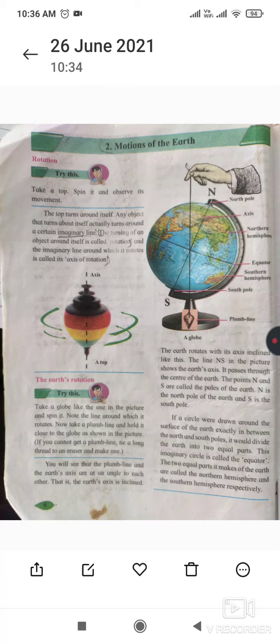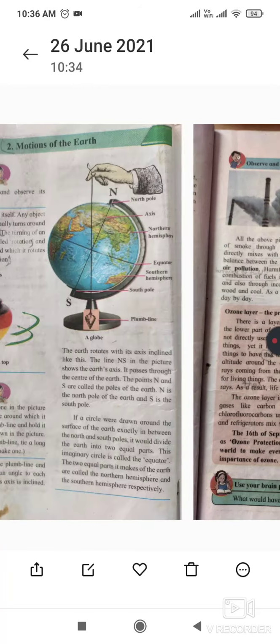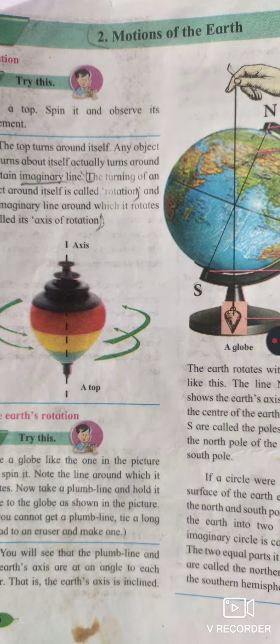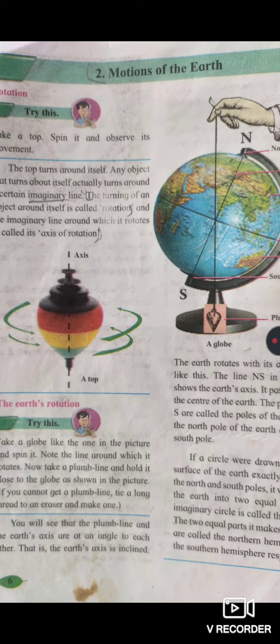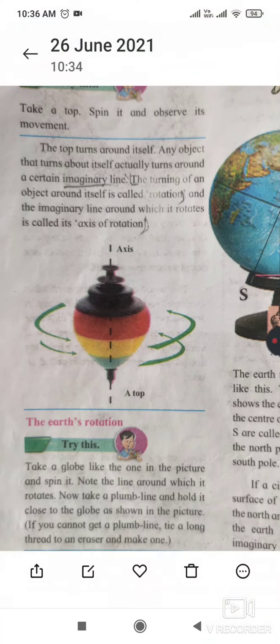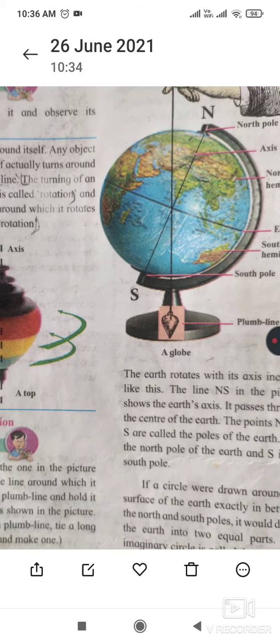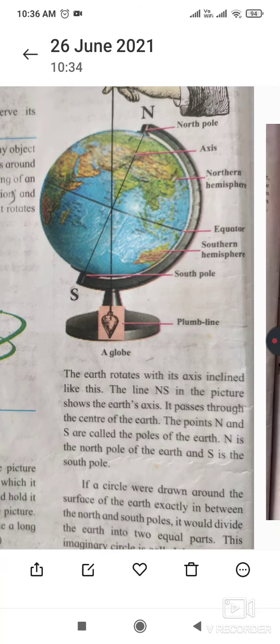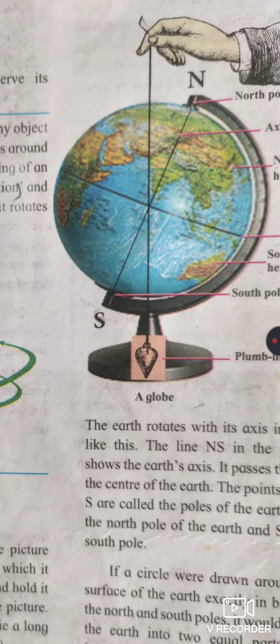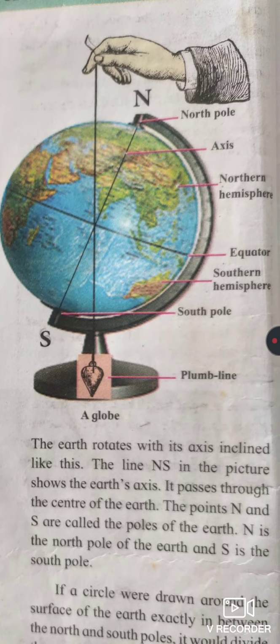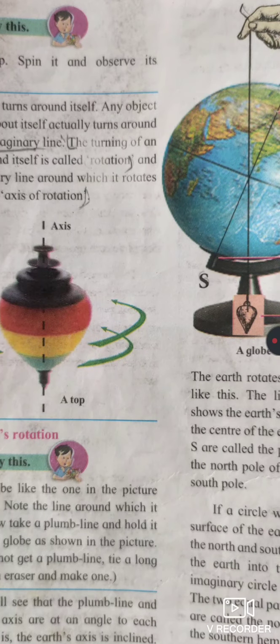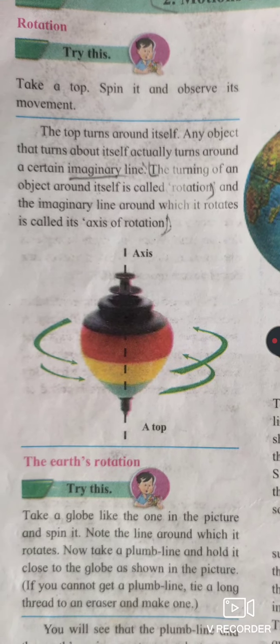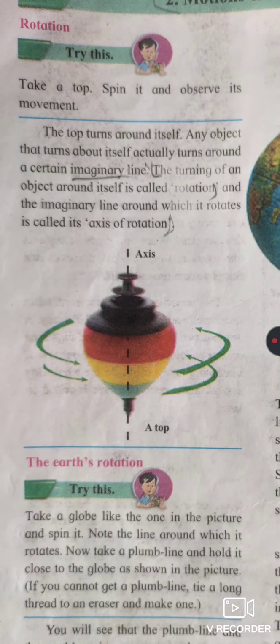This earth has some characteristics. Here is a picture of earth, and some parts are named on the earth. We read and get more information about earth.